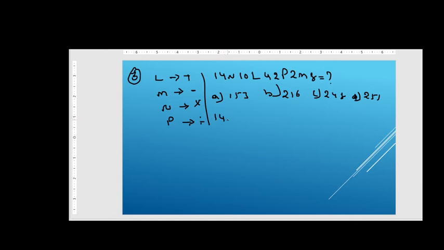Next our equation is 14n, n means multiplication, then 10l, that is addition, 42p means divided by 2, m, that is subtraction, 8, right friends? So we have to follow the same rule, that is BODMAS, right? First of all, there is no B and O, that is bracket and of, so there is a divided by in the equation, here it is, so we have to solve this.